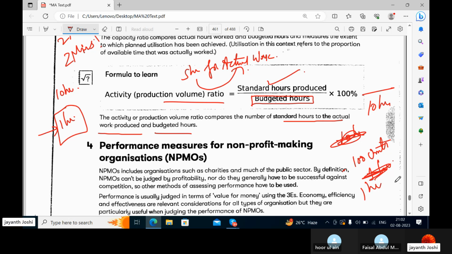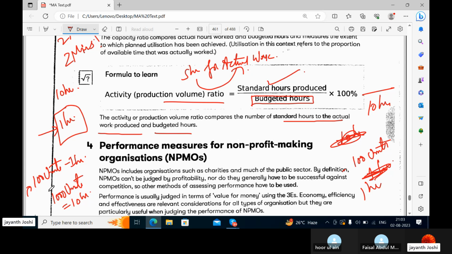I'll write here: 100 units, 1 hour. So the standard output we usually make in our company is 1000 units. For 1000 units, how many hours will it take? 10 hours. That is your budgeted hours. Usually for 100 units, 1 hour.